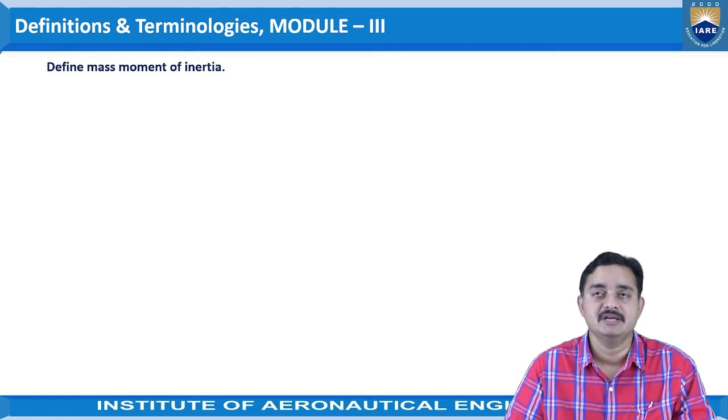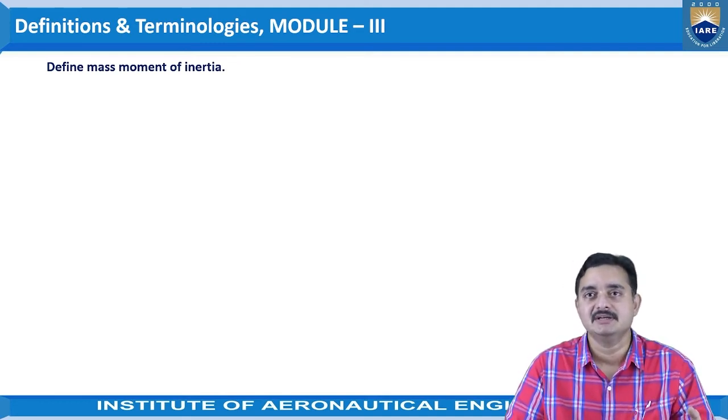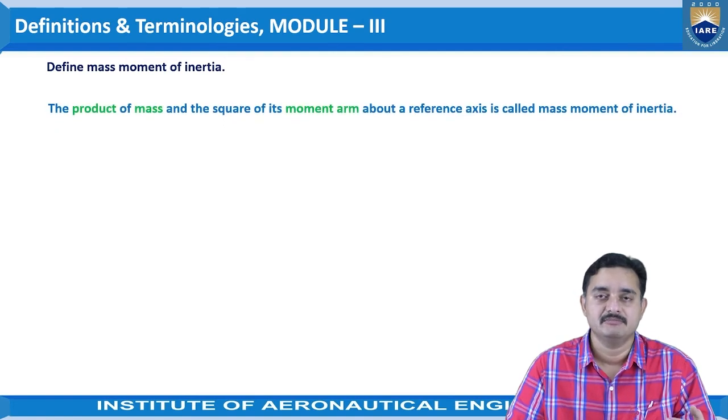Coming to the next one, define mass moment of inertia. It is similar to the area moment of inertia. The definition is given as the product of mass and the square of its moment arm.